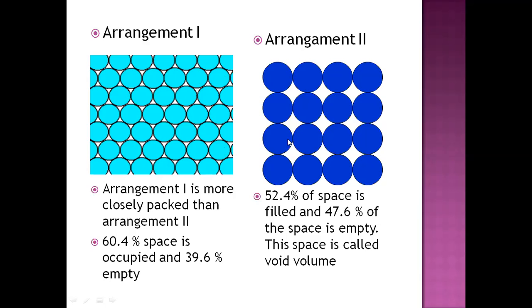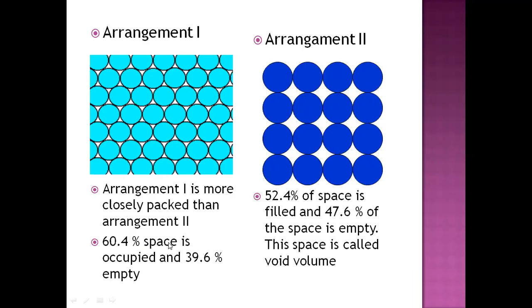When we see arrangement 2, you can see the first row in which the spheres are arranged closely, touching each other. But in the second row, you can see these spheres are arranged just below it. Due to this, the empty space between these two rows is more as compared to arrangement 1. So arrangement 1 is more closely packed than arrangement 2.